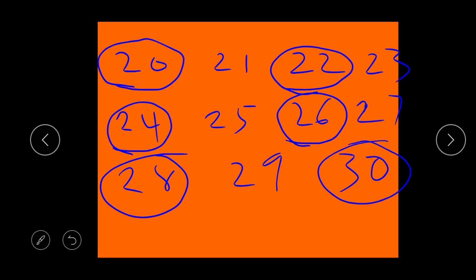So let's take the even numbers song again. Even numbers, even numbers, even numbers, even numbers, even numbers.